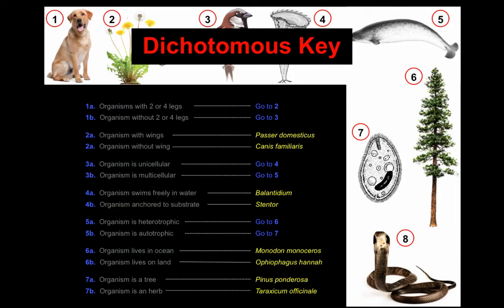And then remember, we use dichotomous keys in order to identify organisms. For example, if we were looking at number 1, we know that's a dog. We start with 1 and say, does it have 2 or 4 legs or not? It does, so we go to number 2. It's either got wings or doesn't have wings. It doesn't have wings, and so it's Canis familiaris, which is the scientific name of the dog.